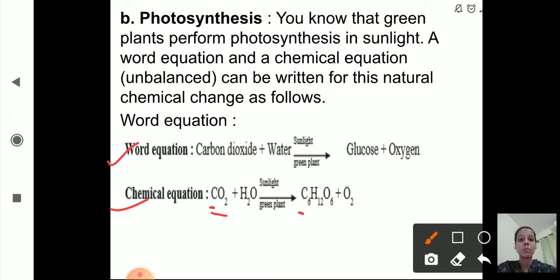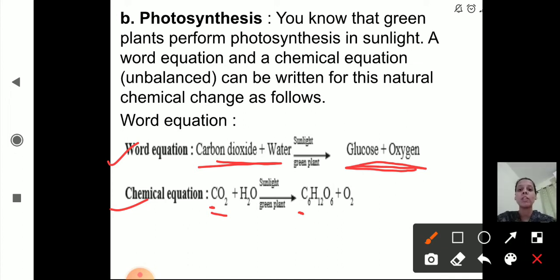And this is which type of change? This is a natural chemical change. The first one we have studied is respiration, and the second one is photosynthesis. Both are natural chemical changes. We have seen the word equations and the chemical equations, and in this way we write the word equation. As you can see, the right hand side has the products and the left hand side has the reactants. In between we show the arrow pointing towards the products. I hope you are clear with this. So this is the word equation and chemical equation for photosynthesis.